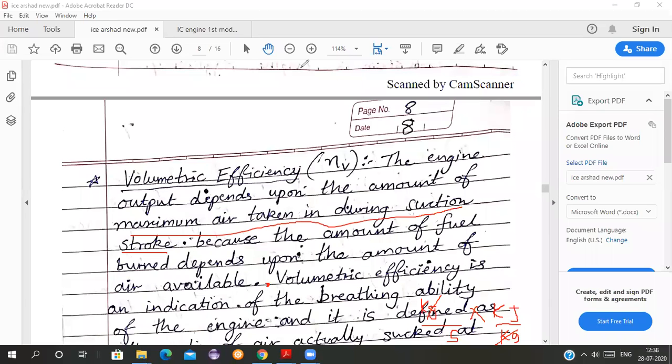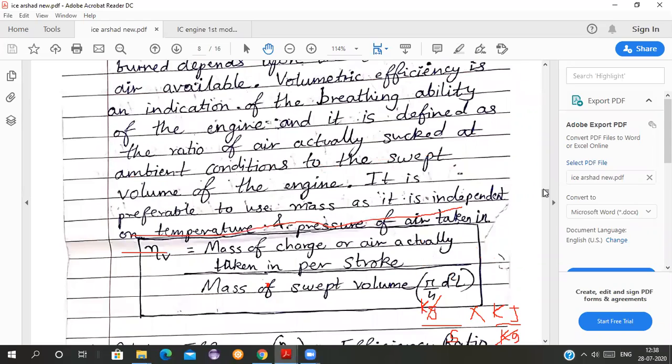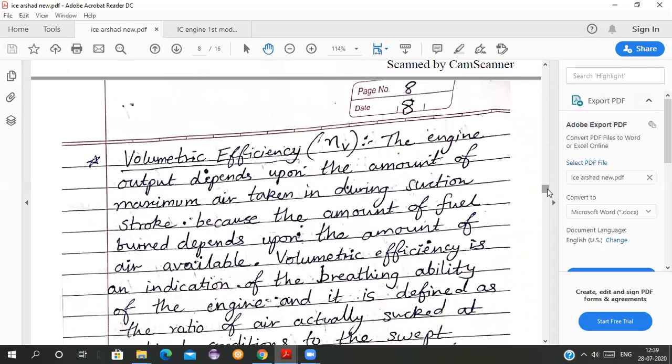If you are taking the maximum amount of air inside, then the volumetric efficiency will be more. It takes into account the mass of air taken in per stroke upon the mass of swept volume.